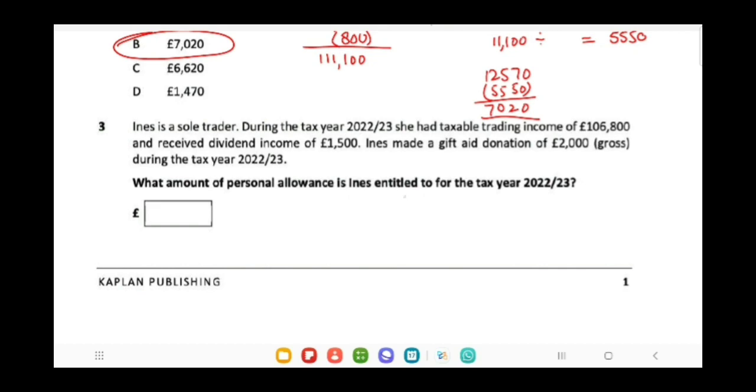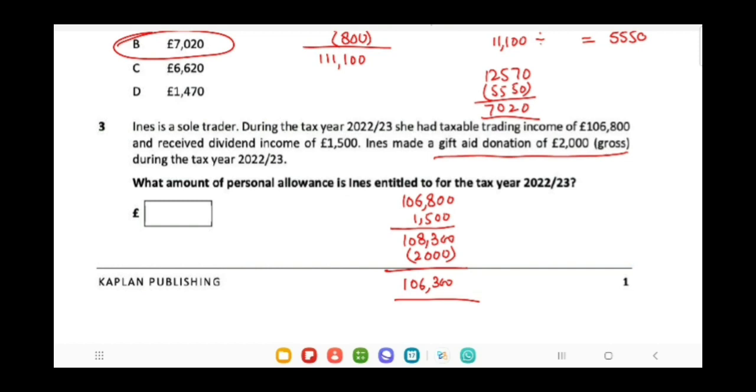By adding 1,500 to 106,800, you will get the net income of 108,300. So this is Ayan's net income. For the calculation of adjusted net income, we have to deduct the gift aid donation of 2,000 gross. When we deduct 2,000, we get an amount of 106,300, which is the adjusted net income.